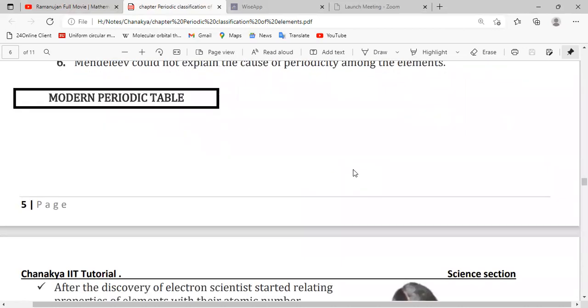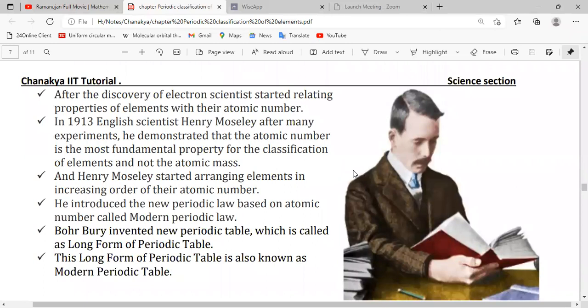Okay, so now we are going to discuss the modern periodic table. After the discovery of the electron, scientists started relating properties of elements with the atomic number.